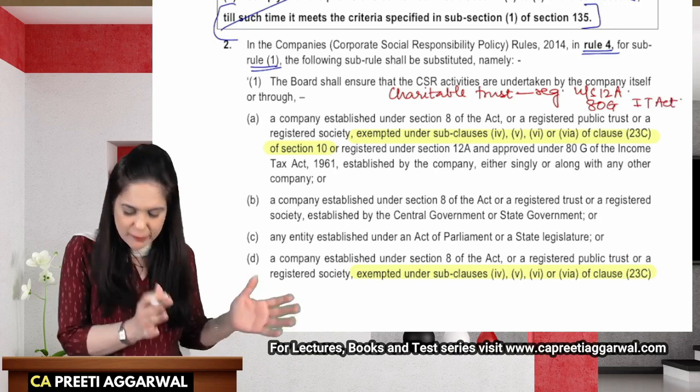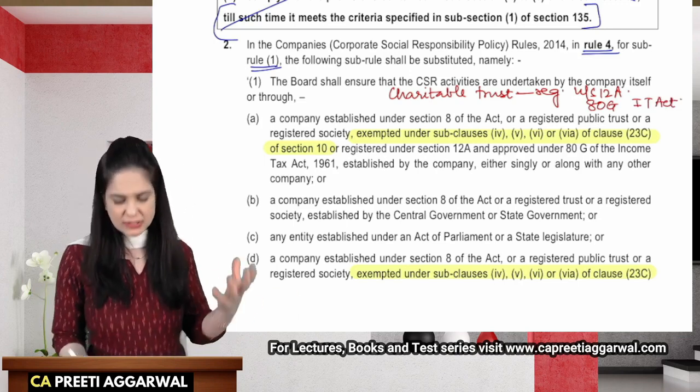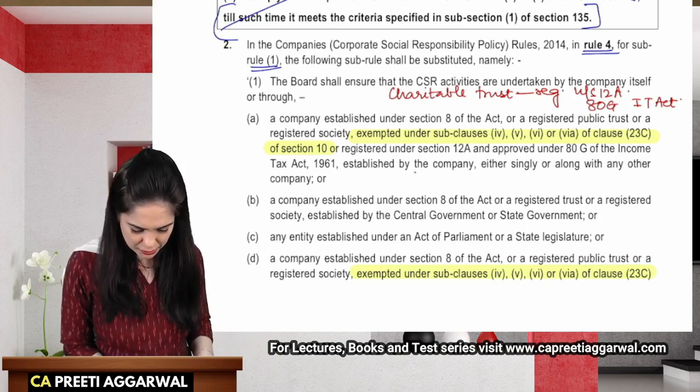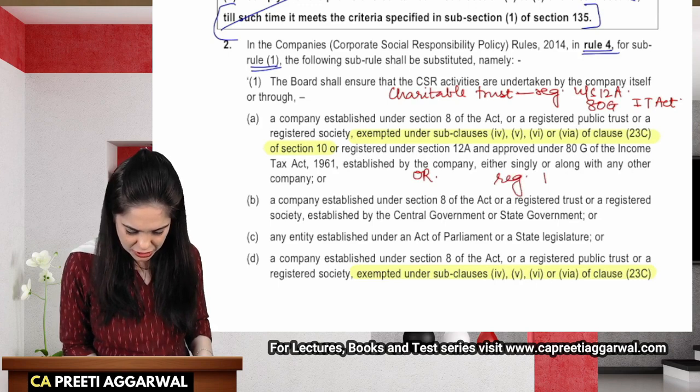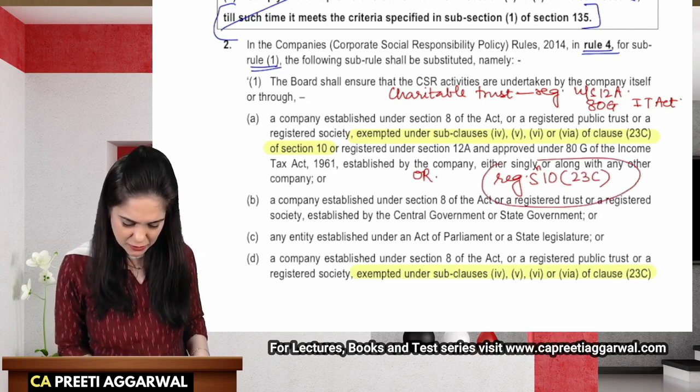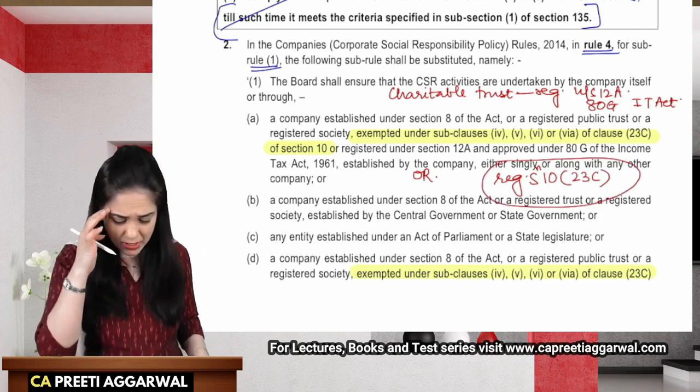Okay, so you could be a charitable trust registered under Section 12A or 80G of the Income Tax Act, or you could be registered under Section 10(23C). Okay, you could be registered under this and you could claim the exemptions.